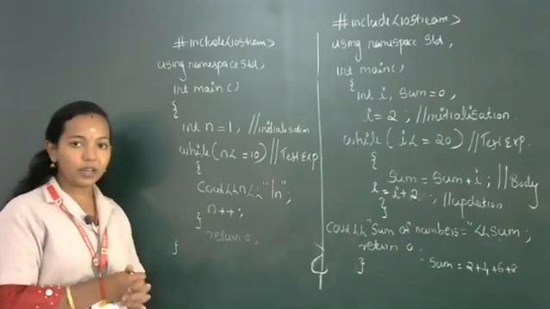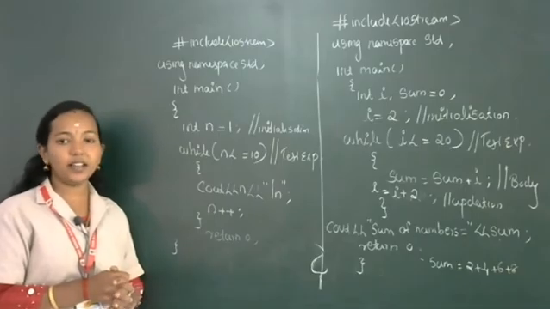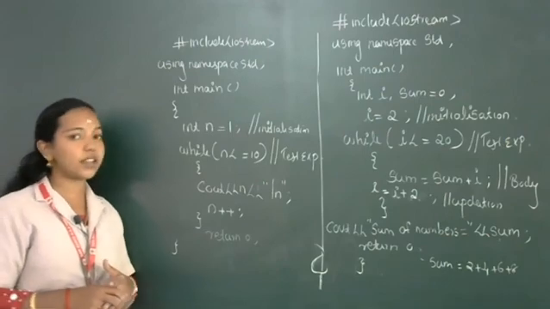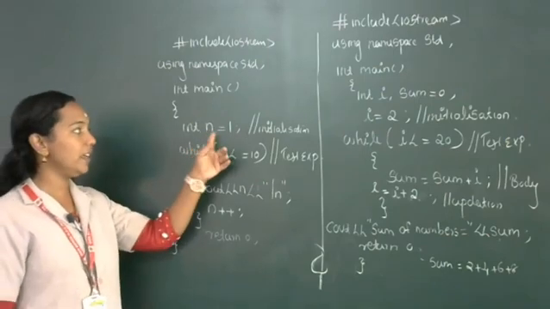Again, we will revise the topics that we studied in this video. The first topic was iteration statement or looping statement. Suppose you want to execute a single statement one or more times, then we can use an iteration statement. Iteration statement consists of 4 different sections: initialization, test expression, body of the loop, updation expression. Then after that we discussed while loop. The general syntax for while loop is initialization.